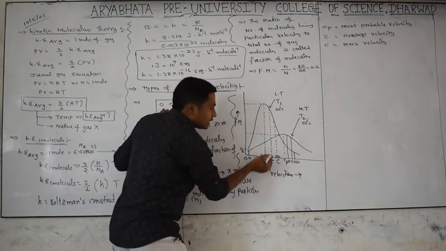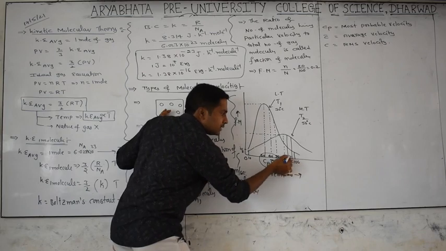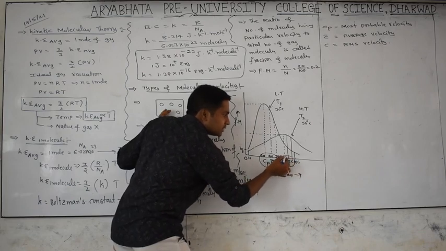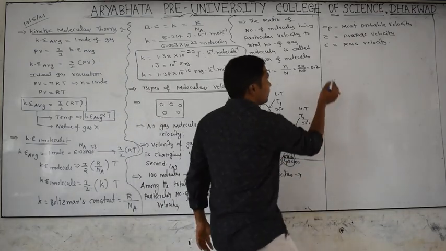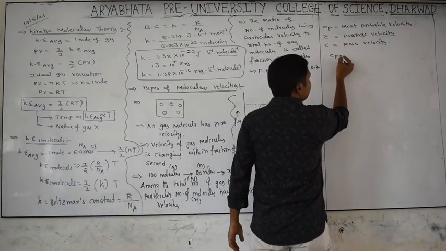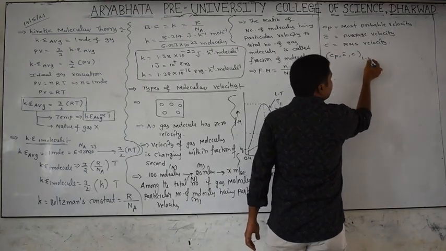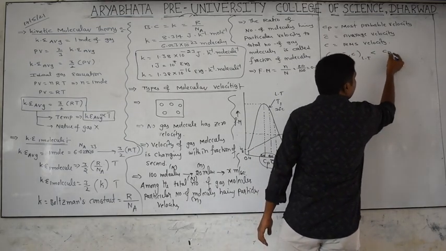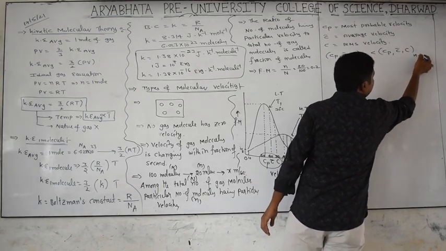At 30 degrees, these three velocities are lower than these three velocities, 60, 70 and 80. I am writing here that Cp, the average velocity and the RMS velocity at a low temperature will be lower than the most probable velocity, average velocity and RMS velocity at high temperature.